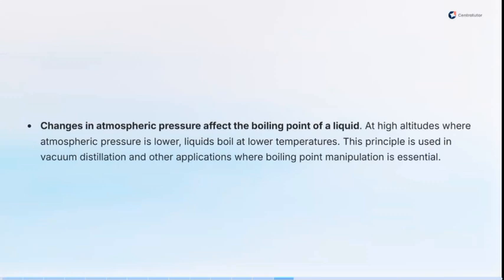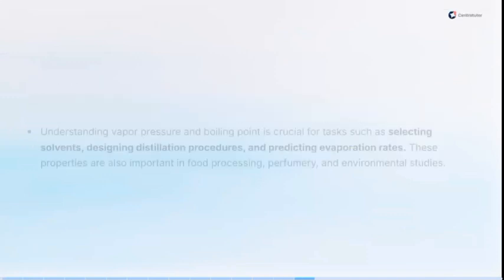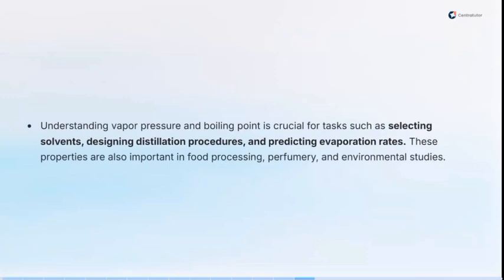When you reduce the atmospheric pressure on a particular liquid, the liquid will tend to boil faster than normal, at less than 100 degrees centigrade. Understanding vapor pressure and boiling point is crucial for selecting solvents, designing distillation procedures, and predicting evaporation rates. These properties are also important in food processing, perfumery, and environmental studies.